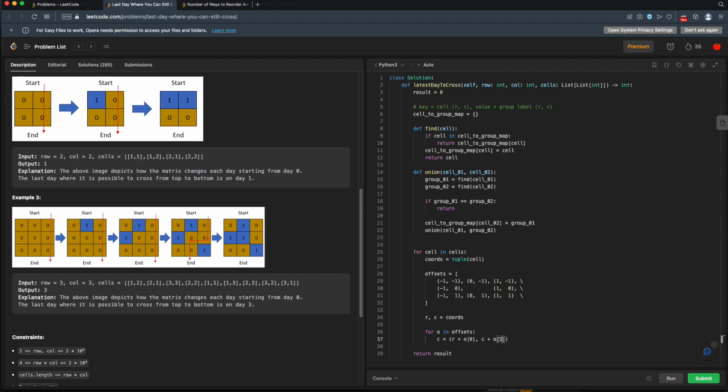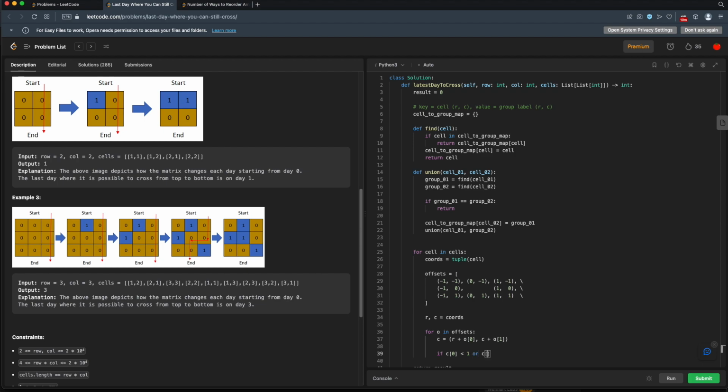Now we need to check to see if we have exceeded our bounds. All right, so if this new cell at index 0, if this is less than 1, then we're out of bounds because this is a one based array.